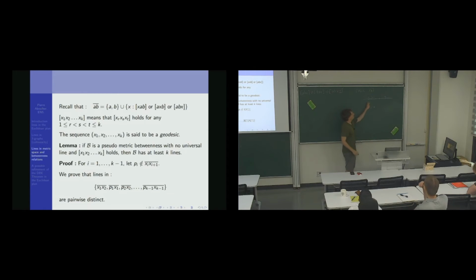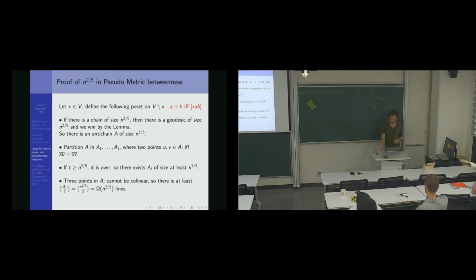And then this point plus each of those k points will define a new line. Actually, I have even k plus 1 distinct lines. The proof here is slightly more complicated, but it works with more or less the same idea. So I will skip the proof. There is a small case study where you use inner transitivity. So we need to remember that: if I have a geodesic of length k, then I have k distinct lines.